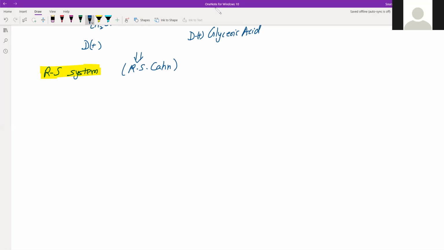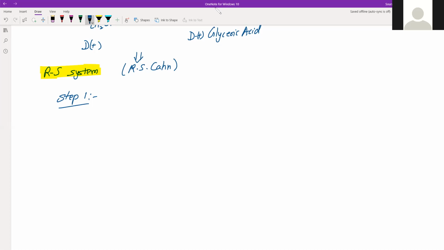Right? So the designation of absolute stereochemistry of any optically active compound according to this system involves some steps. The first step which you have to follow, let us see that. A priority number, that is, we assign priority like 1, 2, 3, 4 to each of the 4 atoms or groups of atoms attached to the chiral carbon.